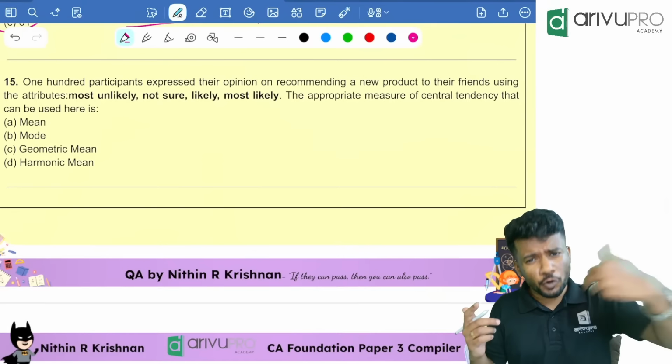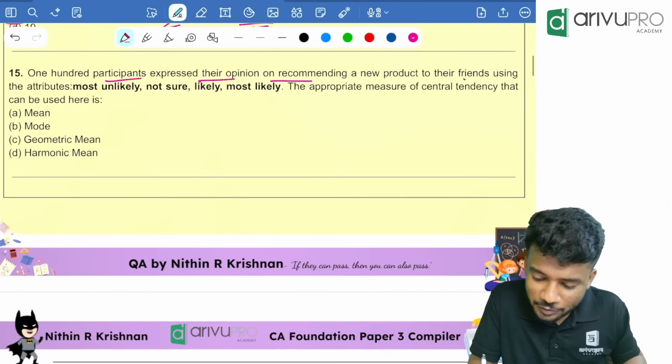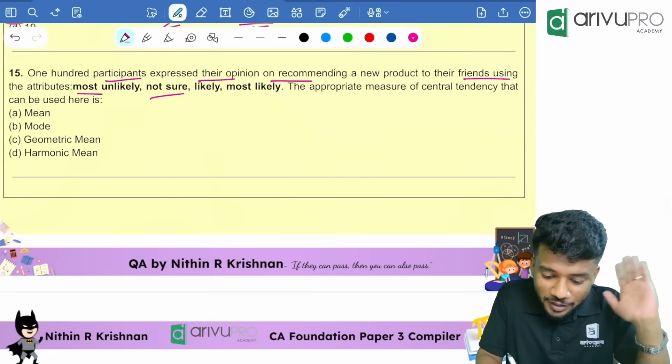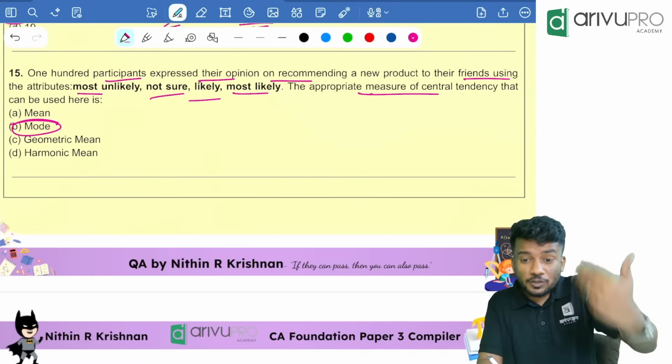Then 100 participants express their opinion on recommending a new product to their friends using the attributes most likely, not sure, likely, most likely. That means too many. Based on how many people are commenting, we are deciding the appropriate measure of central tendency, based on the numbers, based on repetition.